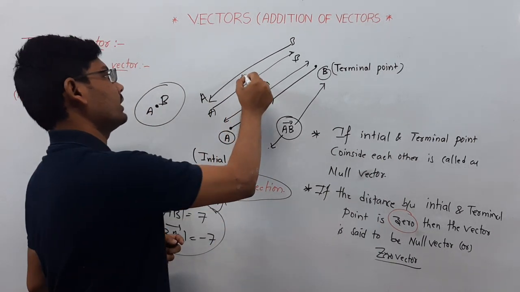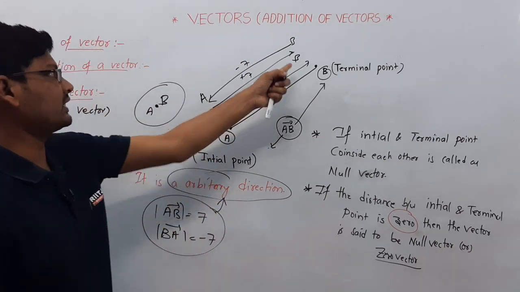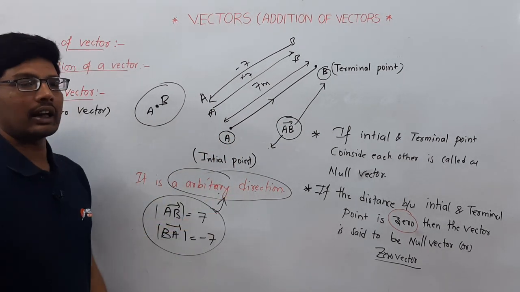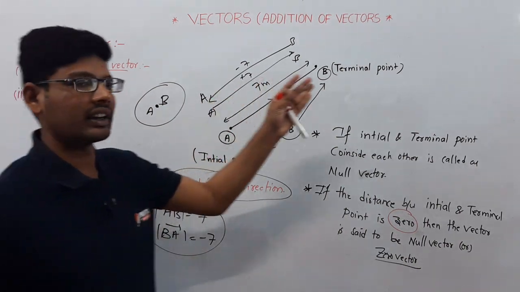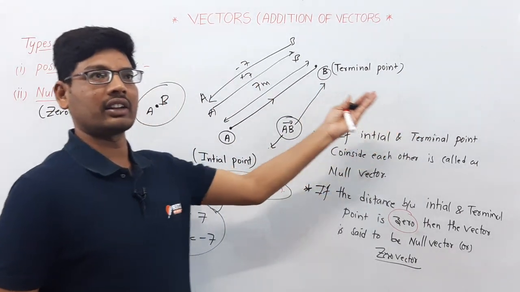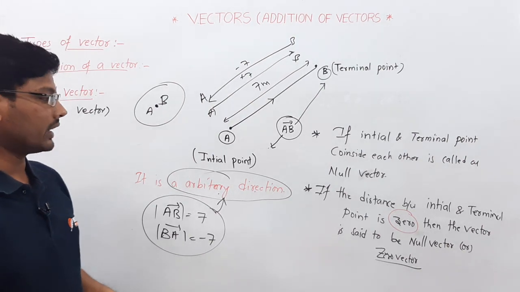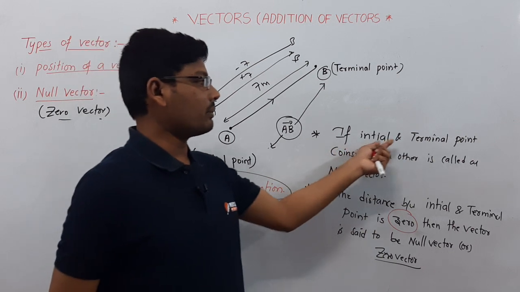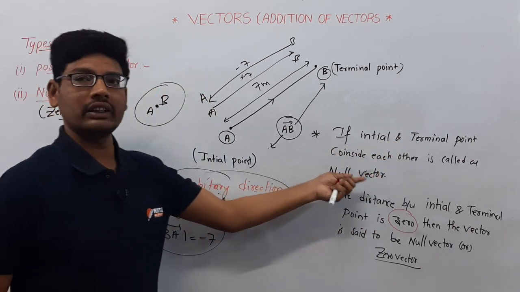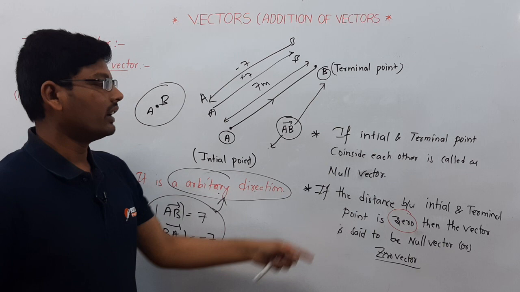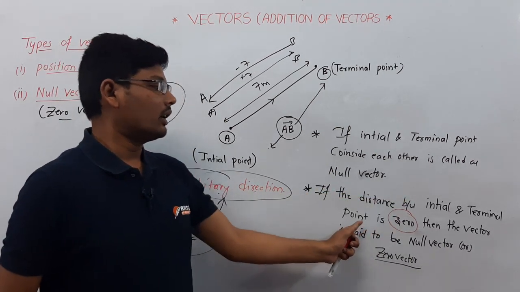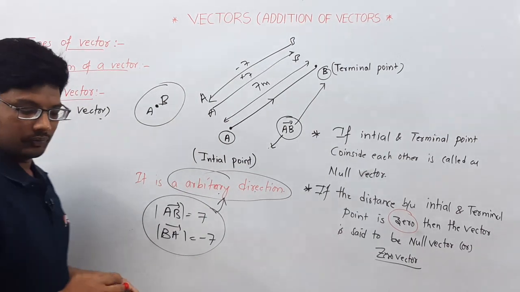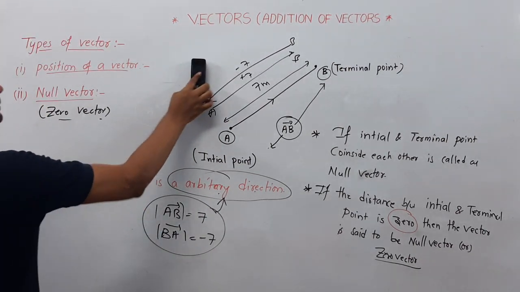So it is +7 and it is -7, and it again comes to the initial point, that is nothing but arbitrary direction. Arbitrary direction is nothing but traveling in the direction of AB, and again traveling in the reverse direction. This is all about the null vector or zero vector. If the initial point and the terminal point coincide, or the distance between them is 0, then we can call it a null vector.